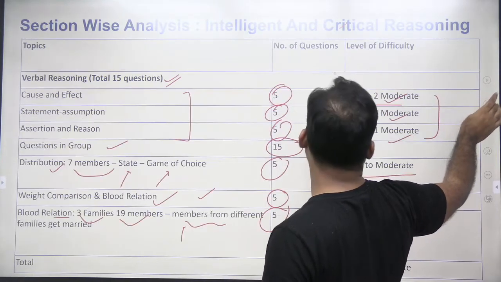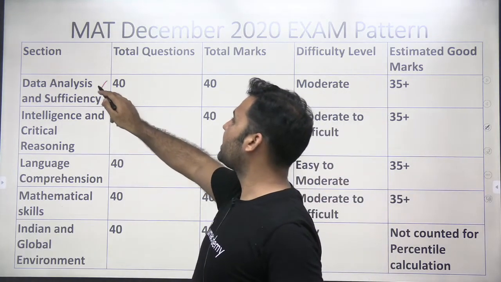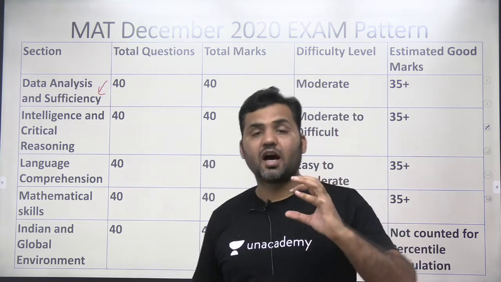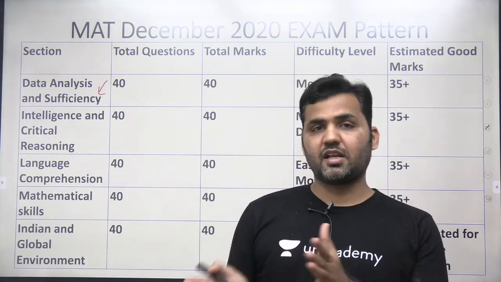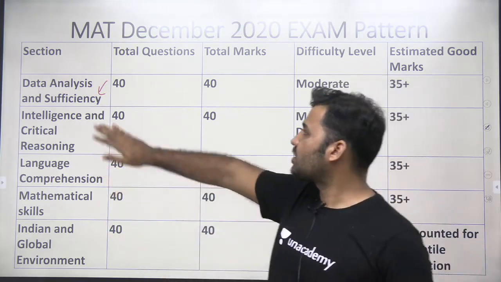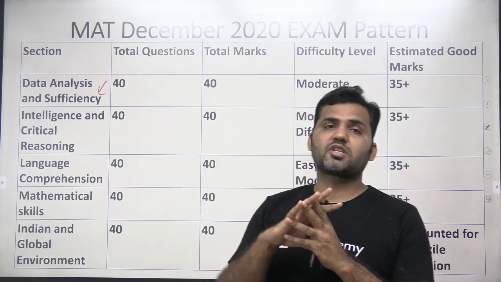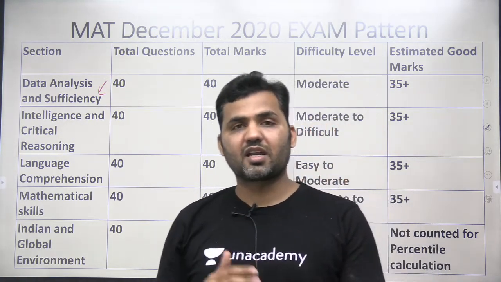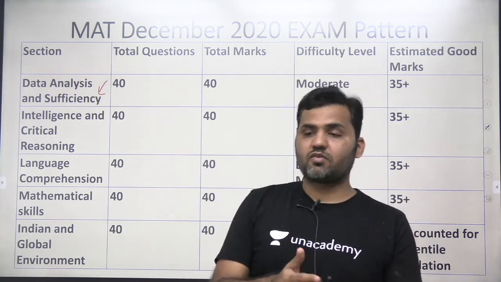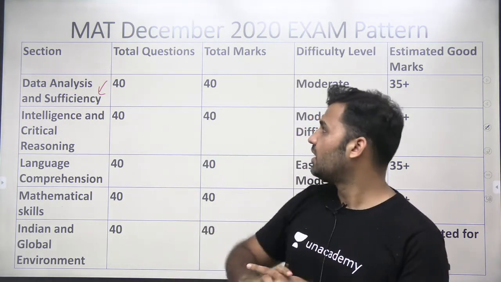And in data analysis and data sufficiency, most of the questions are also coming from quantitative and reasoning topics. For example, in the last MAT paper of December 2020, in data sufficiency, most of the questions were from arithmetic. Questions from ratios, time and work, and time, speed, and distance, where you are supposed to find out whether a given piece of data is sufficient to answer the question or not.